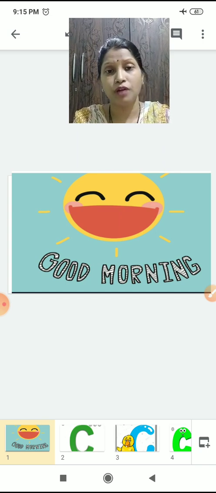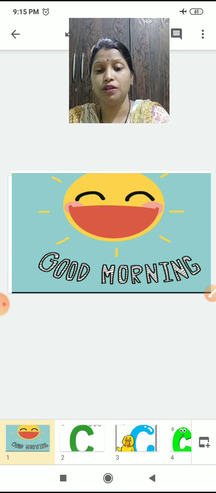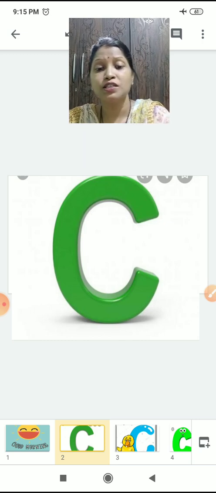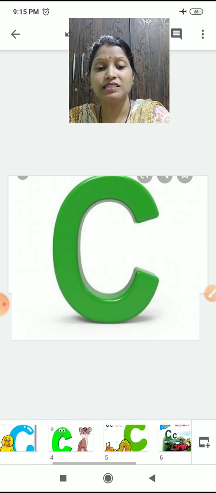Now, in our last session we studied which alphabet? Yes, it was small b. In this session we are going to study small c. Right children? We are going to study small c.